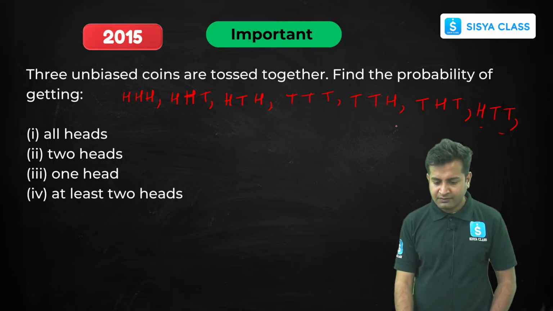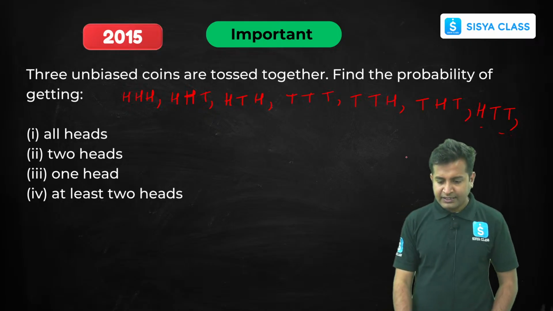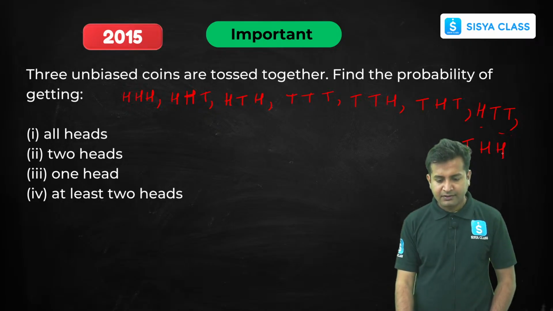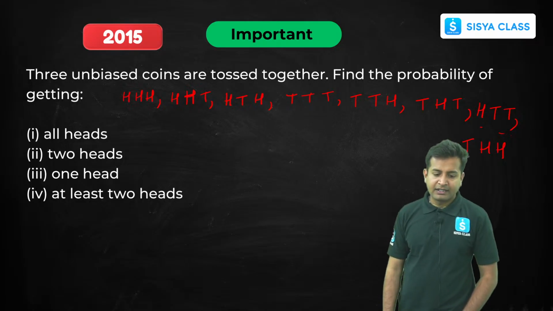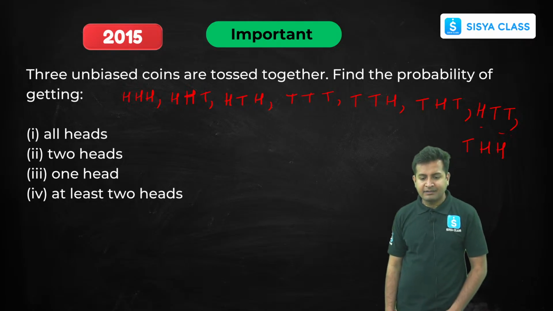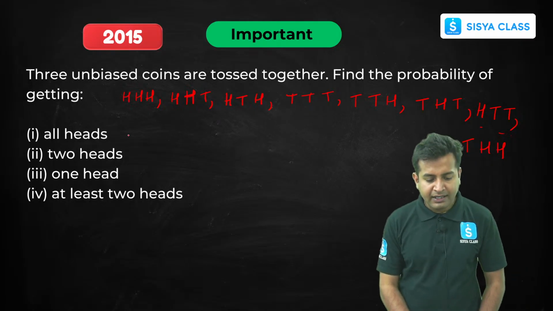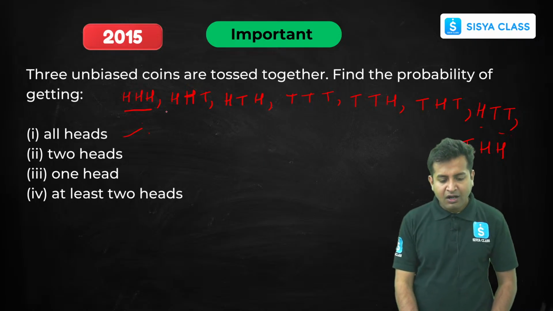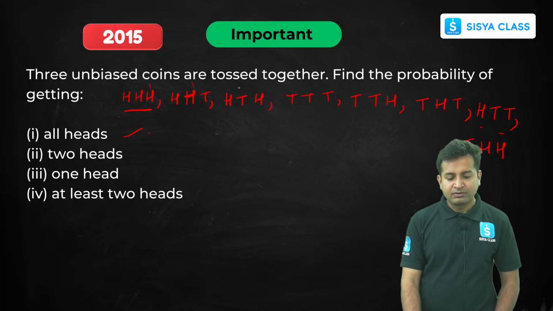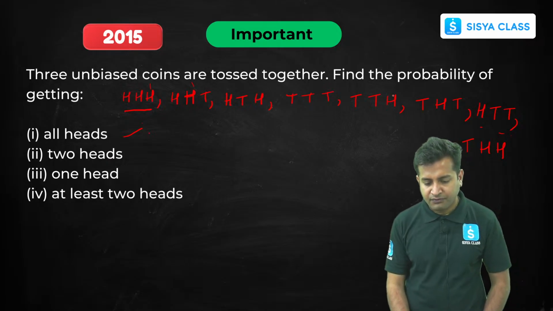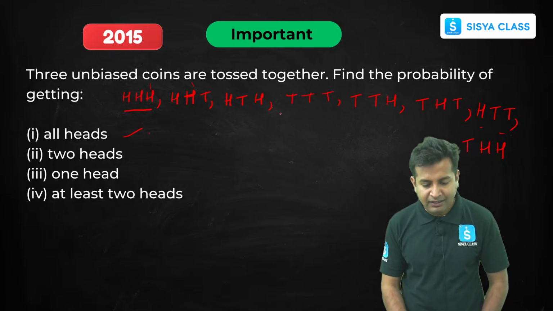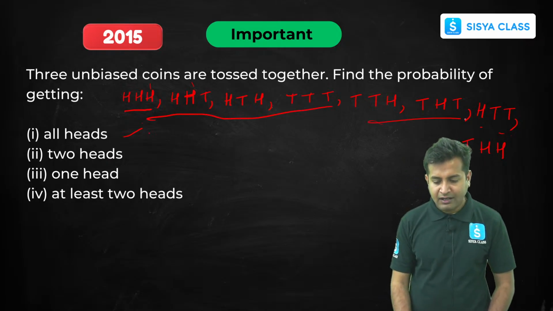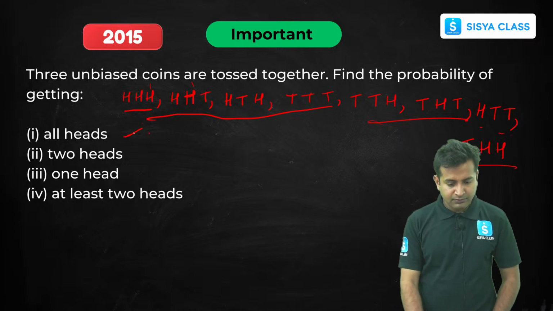One more is left, which is tail, head, head, right? Tail, head, head is left. Clear? Tail, head, head. Now let's understand this thing. All heads, which is possible only once. How many outcomes we can get? 1, 2, 3, 4, 5, 6, 7, 8, right? So total we can get is 8 outcomes. So all heads only possible once, so 1 by 8.